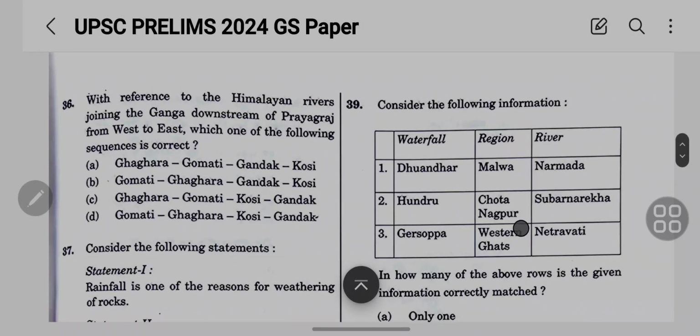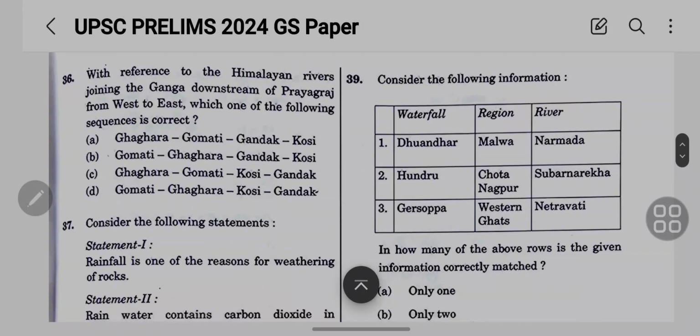Okay, then come to the next question: consider the following information: waterfall, region, river. Dhunadhar waterfall, the region is Malwa and the river is the Narmada. Hundru waterfall, Chotanagpur and Subarnarekha river. Jog, Western Ghats, and